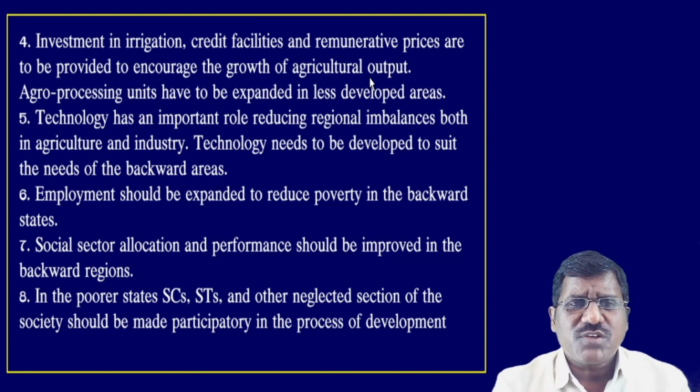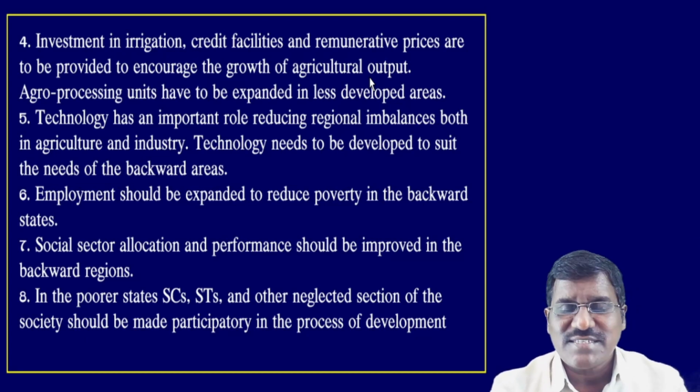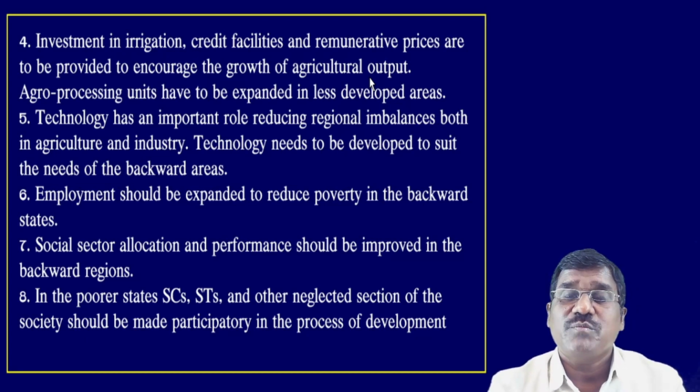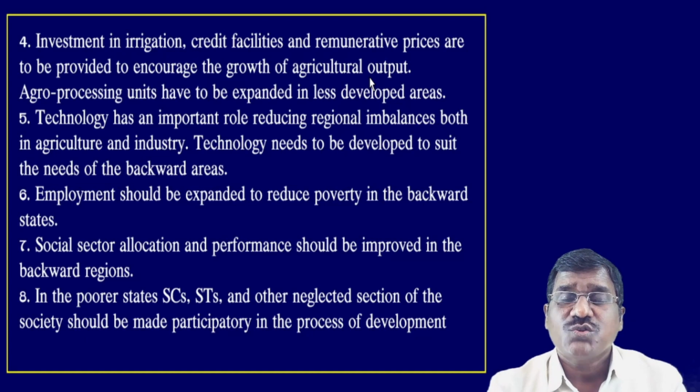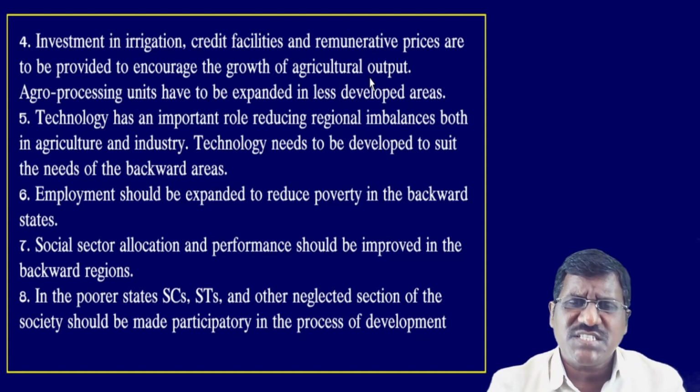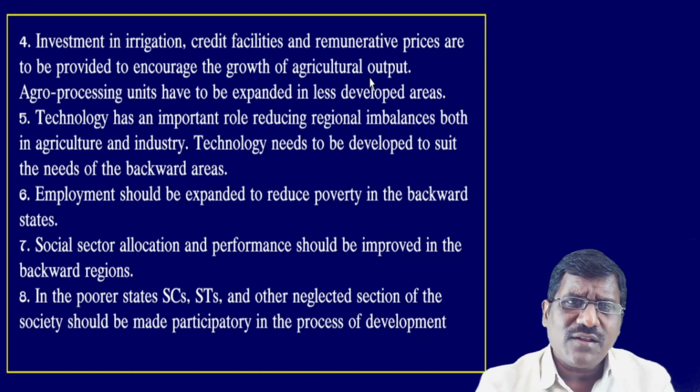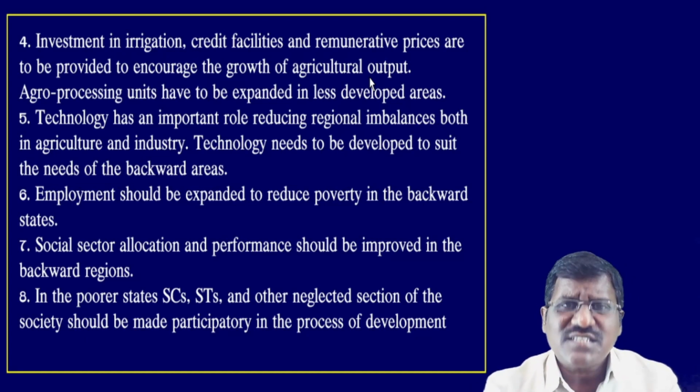Then agro processing units have to be expanded in less developed areas. Agro processing units need to be established in the rural areas to provide more and more employment opportunities, so that per capita income increases. Minimum infrastructure facilities also need to be established in rural areas in the backward regions.